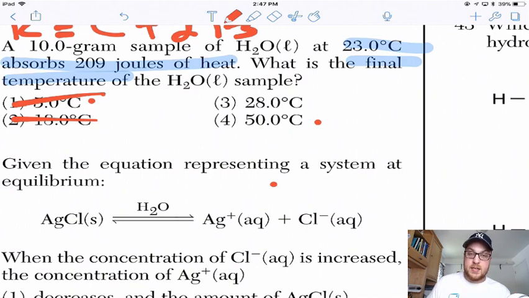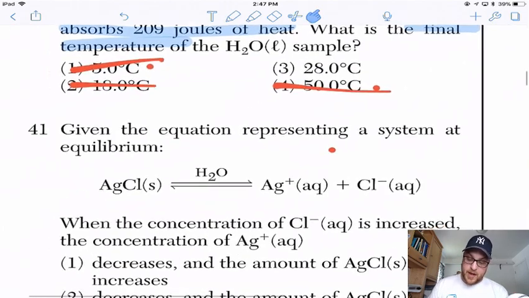Realistically, if I'm doing 10 times 4 times a number, 50 degrees was way too high. 50 minus 23 is pretty darn close to 30, and 30 times 10 is already 300. So use your number sense if you can. If not, solve it algebraically.